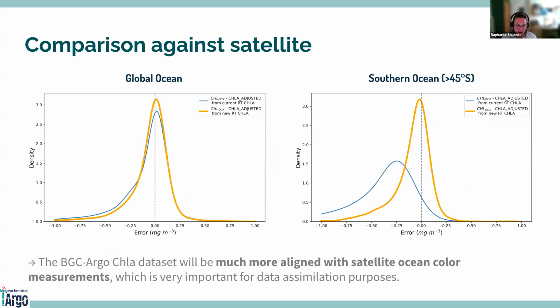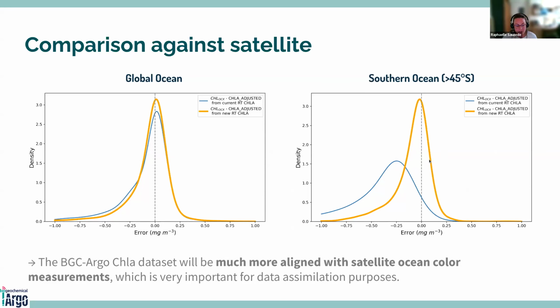So here it's another representation. You can see the difference of the chlorophyll A concentration from satellite and the chlorophyll A concentration from BGC Argo. In blue, the current real-time chlorophyll A, and in orange, the new real-time. You can see for the global ocean that we decrease the variability in the error, in the data. And here for the Southern Ocean, you can see that we correct the bias that we had here with the current real-time chlorophyll A, and we have really less variability.